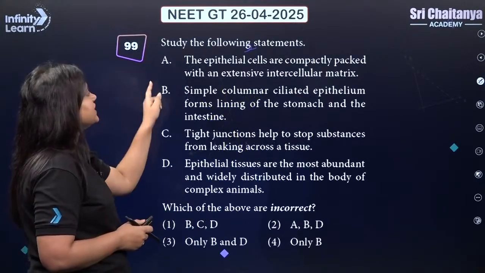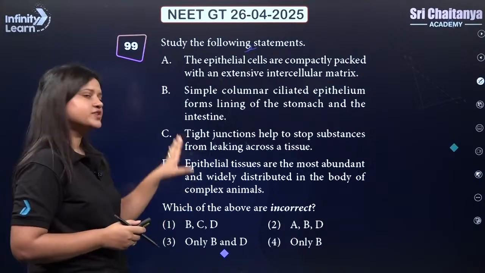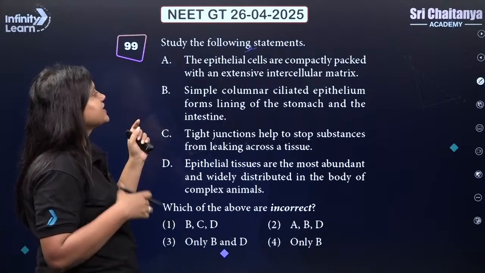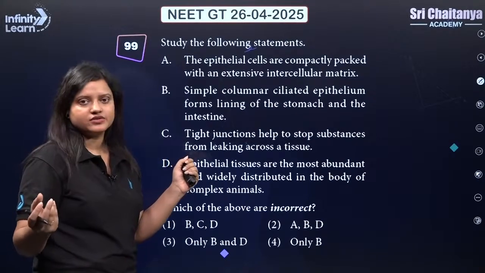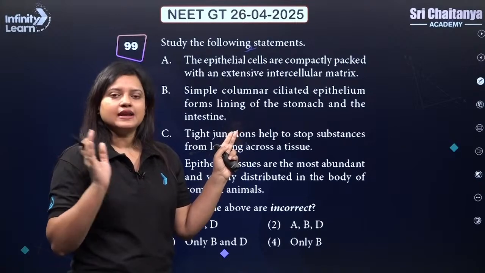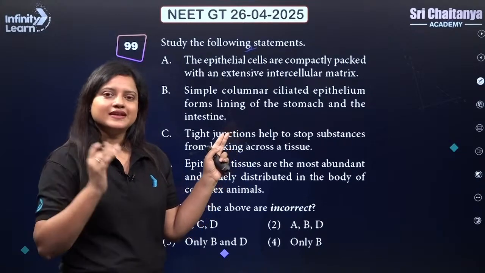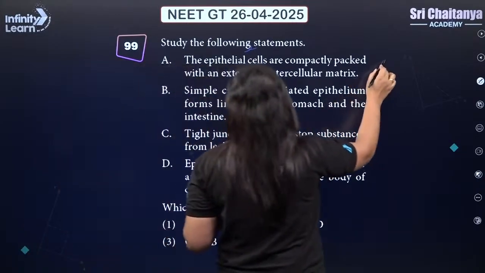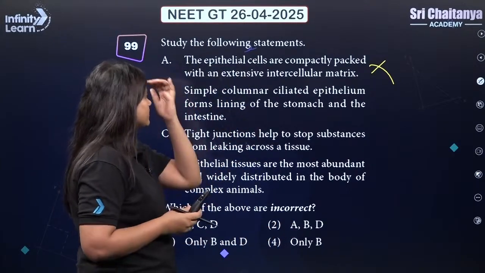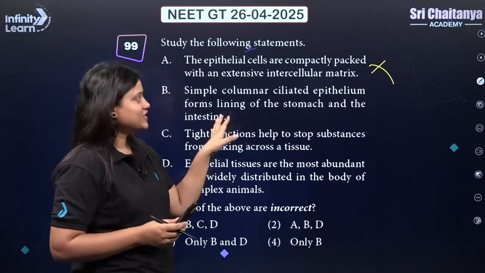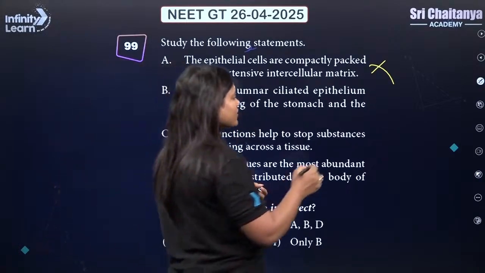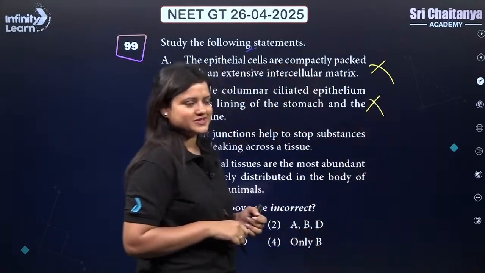Next, study the following statement. So 4 statements we have here. The epithelial cells are compactly packed with an extensive intercellular matrix. Remember, in epithelial tissue, the matrix and intercellular substances are less. So this is wrong. Simple columnar ciliated epithelium forms lining of the stomach and the intestine. So ciliated epithelium is not present in stomach or intestine. It is present in bronchioles and fallopian tubes.